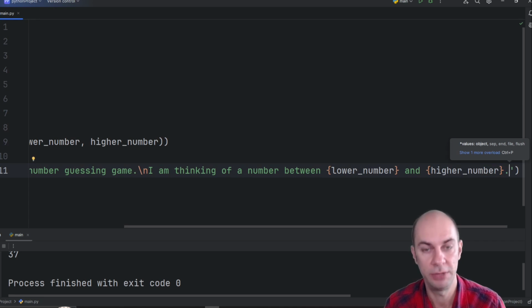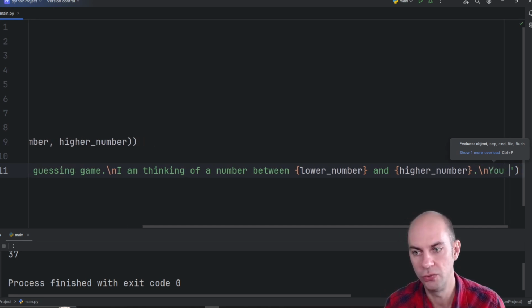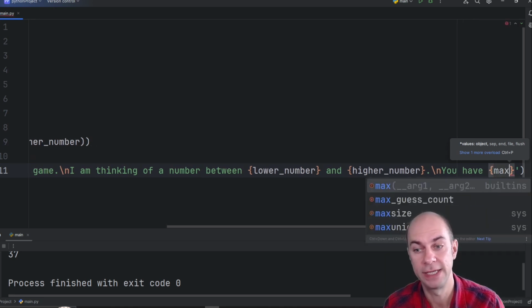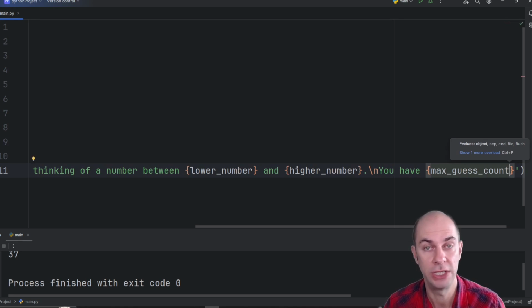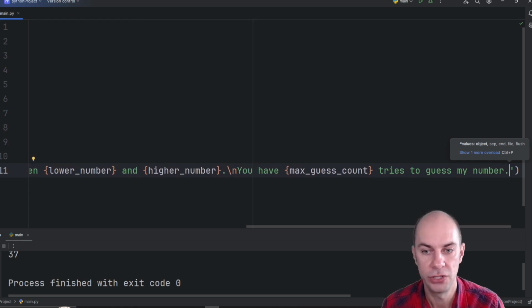So again, I've got curly brackets here, and I can write the higher number, full stop. Now, after this, I probably also want a new line, so \n. And then I want to finish this by saying you have 5 tries to guess my number. So you have, and now 5 should not be hard-coded. It should come from the variable in our model. So curly brackets again, max guess count. Remember, that will actually be equal to 5 in our model. So you have 5 tries to guess my number. Okay, so quite a long thing.